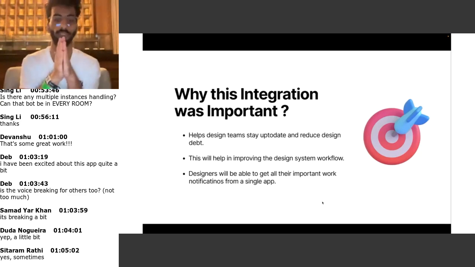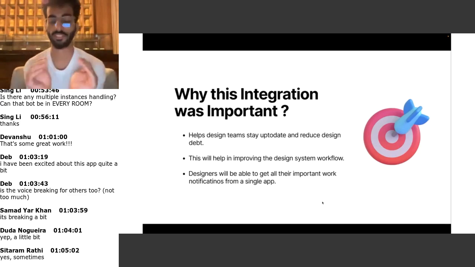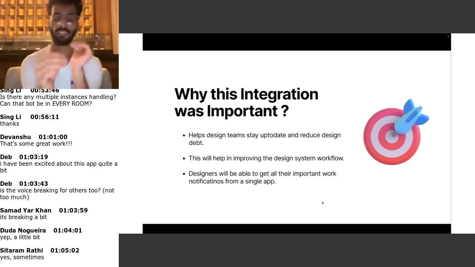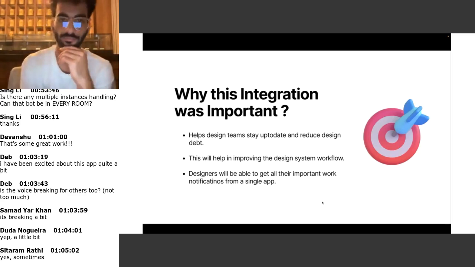That's what we call design debt. It will create a seamless workflow for designers as we have for developers. We do not have such a workflow or tools for designers, so this will help in contributing to that.